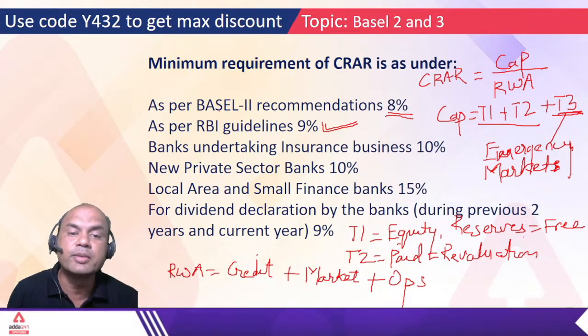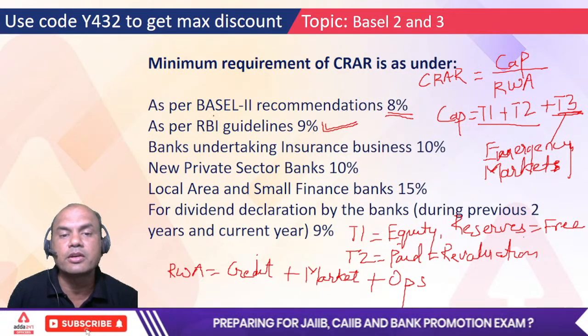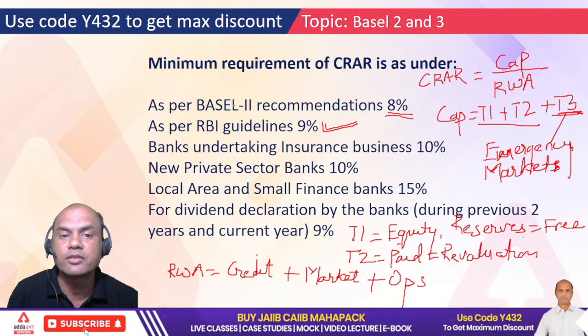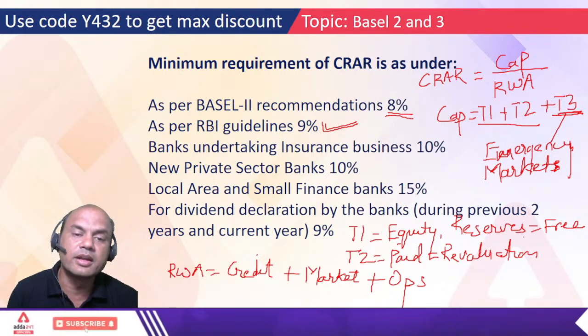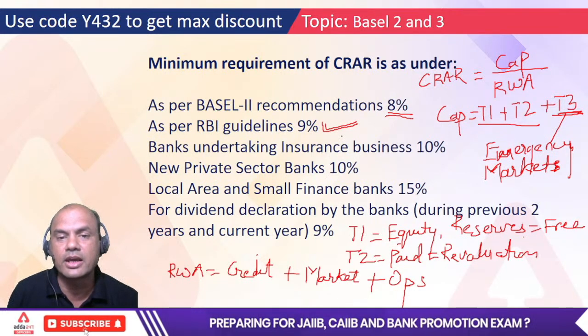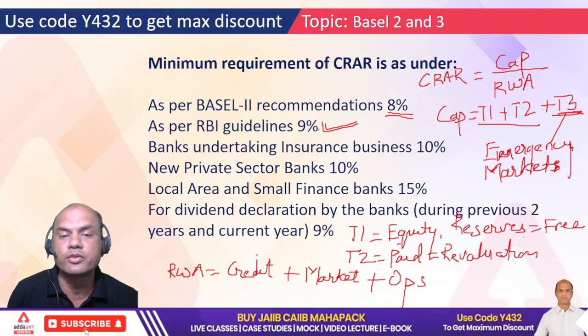So who is better? Type fast. Basel is better or RBI? Everyone, type fast. Who is better? It is correct. RBI. Now you guys are typing, right? So it is RBI who is better.